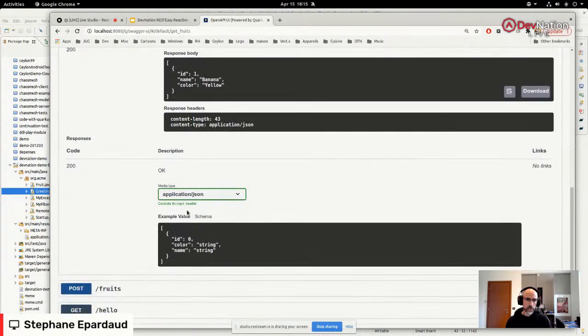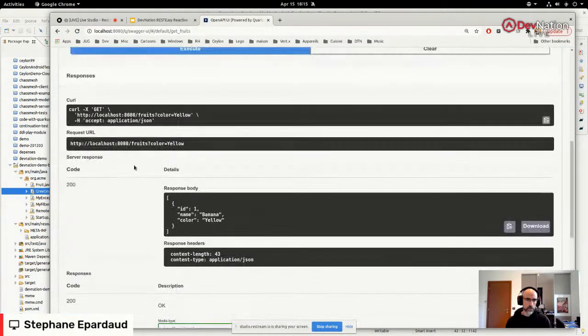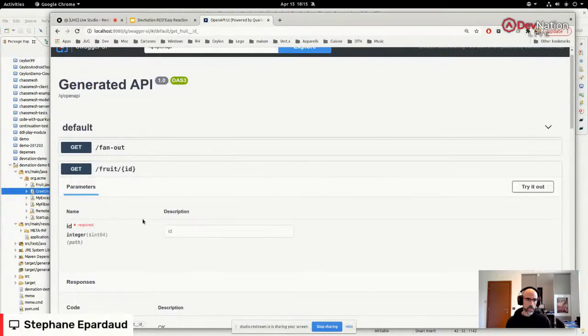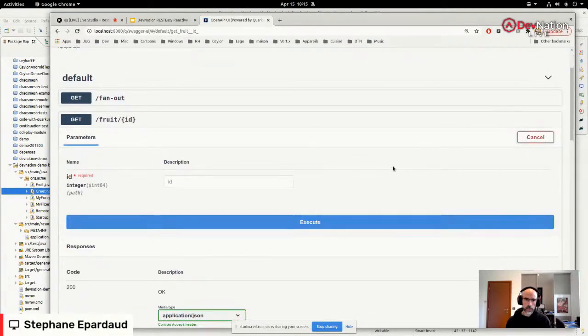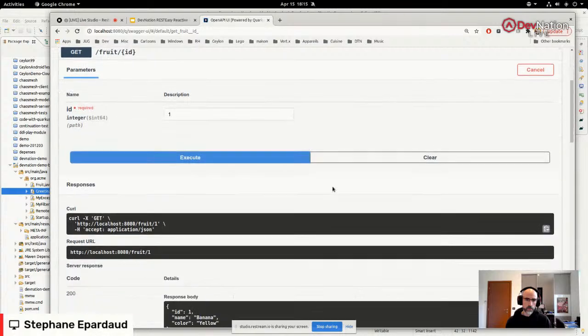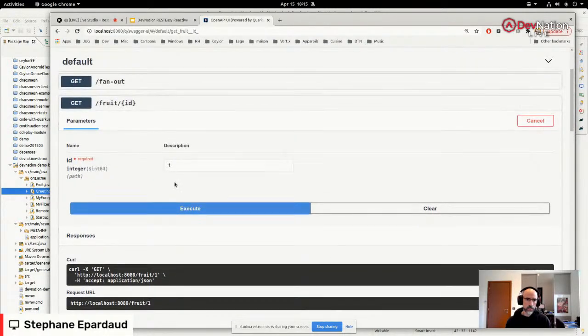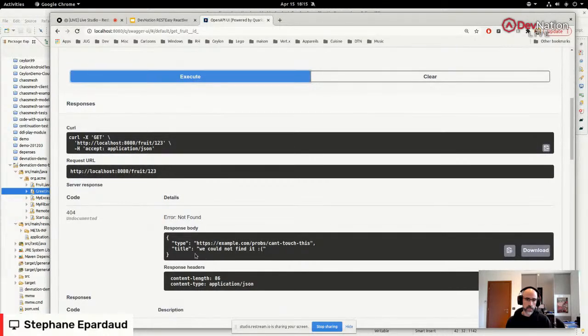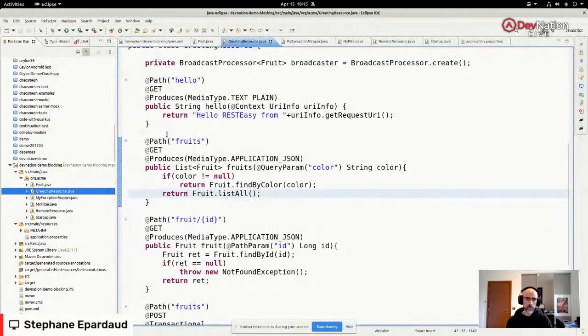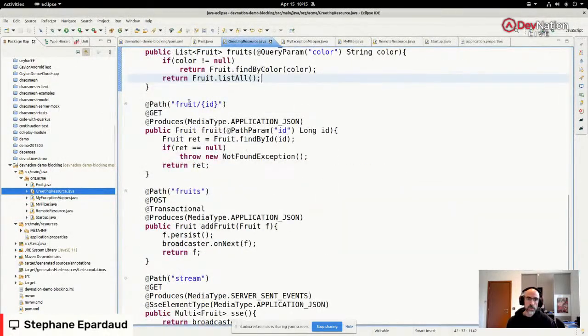We have another endpoint which allows us to get fruits by ID. So again, let's try it out. Fruit number one, all right. And what happens if I try an ID that doesn't exist? Oh, I get an exception not found with a JSON error body. That's good. That's cool. So here, this is the endpoint.